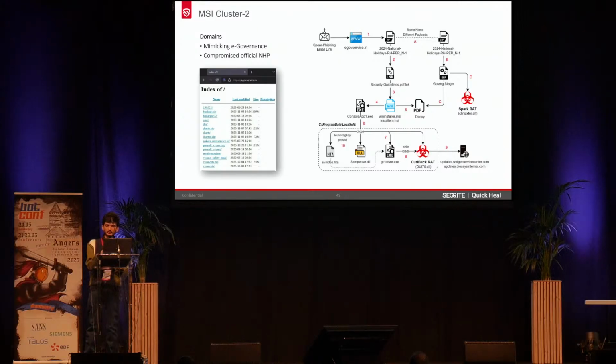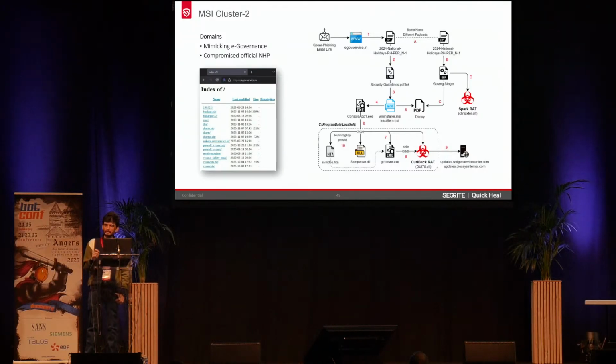So starting with the spear phishing email link, it was downloading the archive file. The archive file was not attached, but the link was provided in the specific spear phishing email. And then we observed again the same targeting, like Windows and Linux-based platforms were targeted using the same naming convention. On the right-hand side, if you see, it was targeting the Linux-based systems, where the same Golang-based stager was used, which we observed with APT36 and SideCopy.